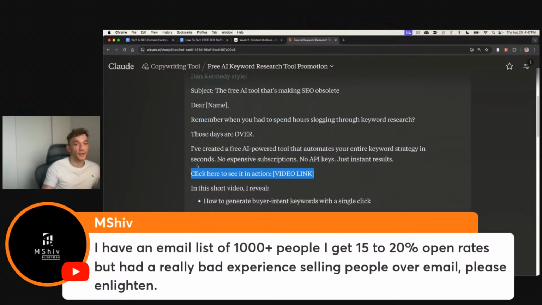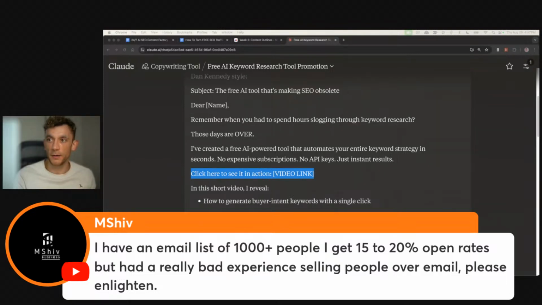And then the more they consume my content, the more likely they are to buy from us eventually, right? And the good thing about email is it just takes time and it takes consistency. With emails, if you send an email every single day and you give people value every single day, then you can only win, right? And when people are ready to buy, they will buy eventually. And that's basically how we do it step by step.